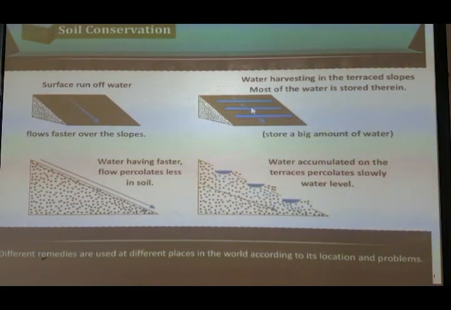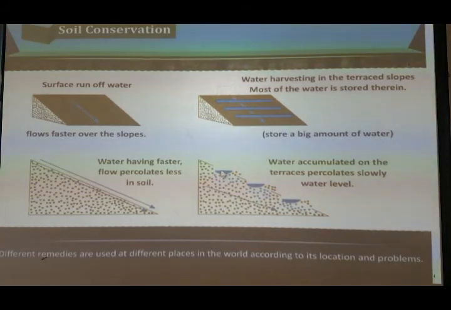If terrace slopes are made in the sloping region, then the water will get harvested and stored there. Water having a faster flow percolates less in the soil. On this sloping type, the water flows very fast.